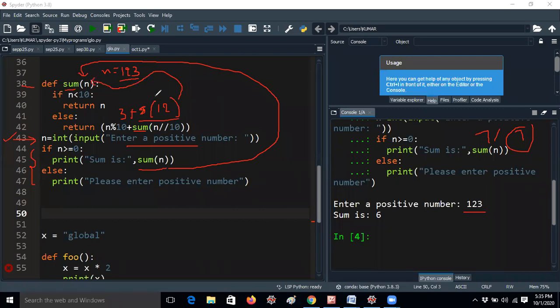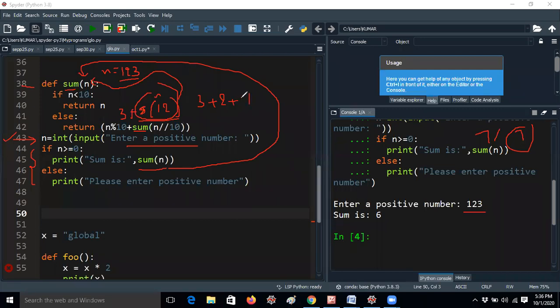Again now n value is 12. So now 12 less than 10, the condition is false. So yes, it executes the else part. So return of n modulus 10. That means 3 plus will be common, and it will check the sum of 12 now. So sum of 12 means now 12 modulus 10, that is 2, plus 12 floor division of 10, that is the value 1.